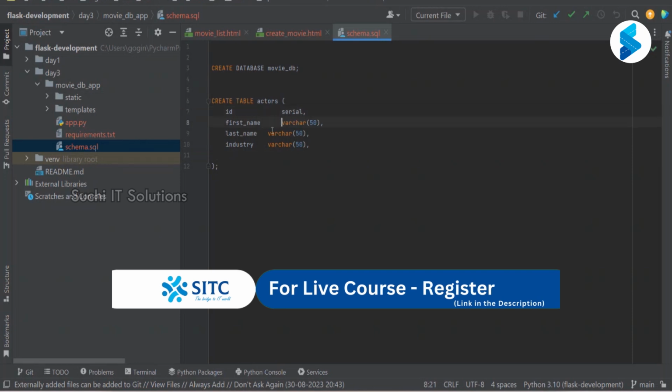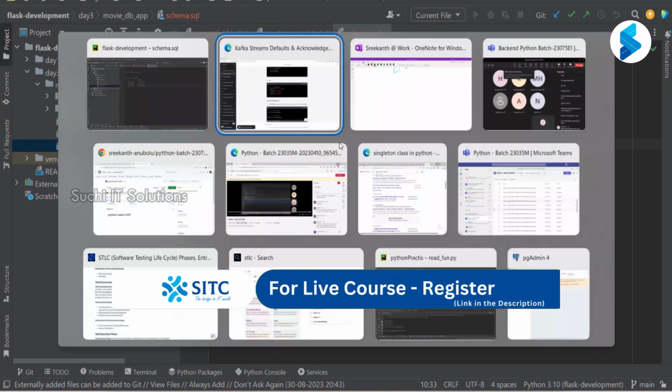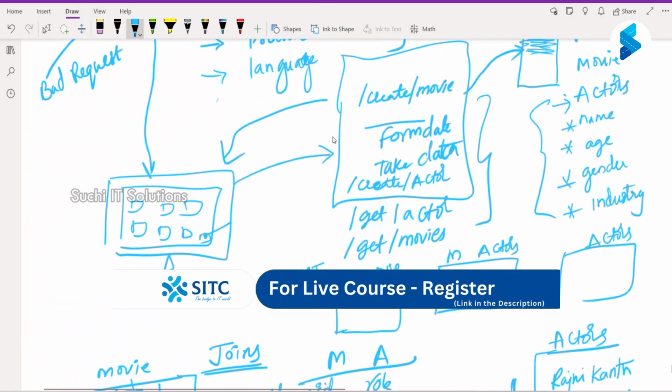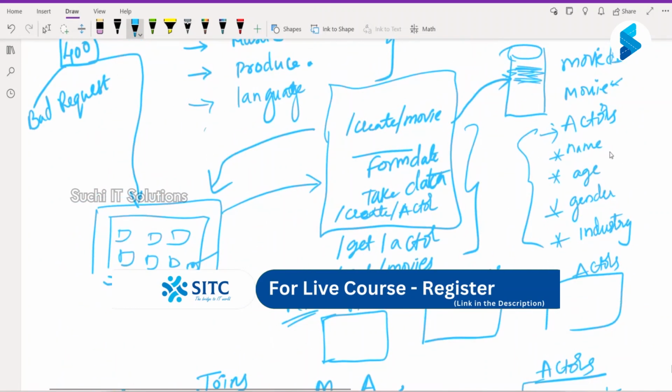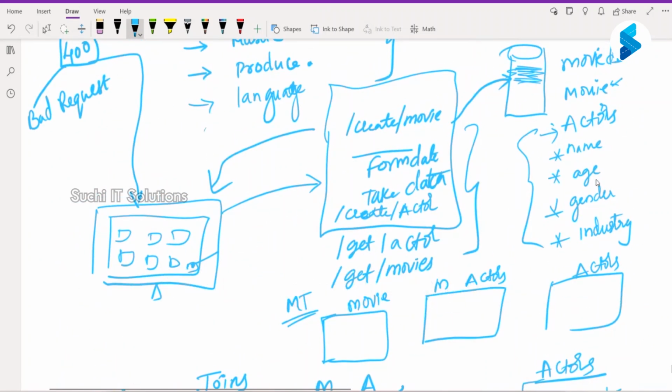Role, right? Not role. The actors table will not have the movie; the movie actors table will have the role. What else were we considering? Actors to have age, gender, and industry. Obviously, we need gender.